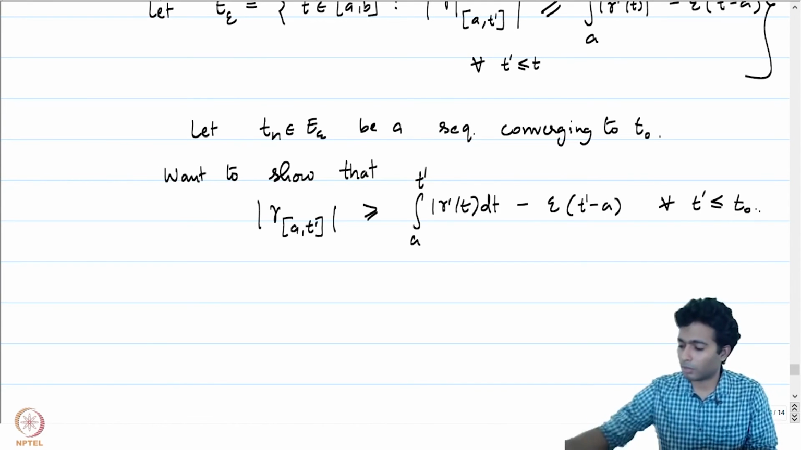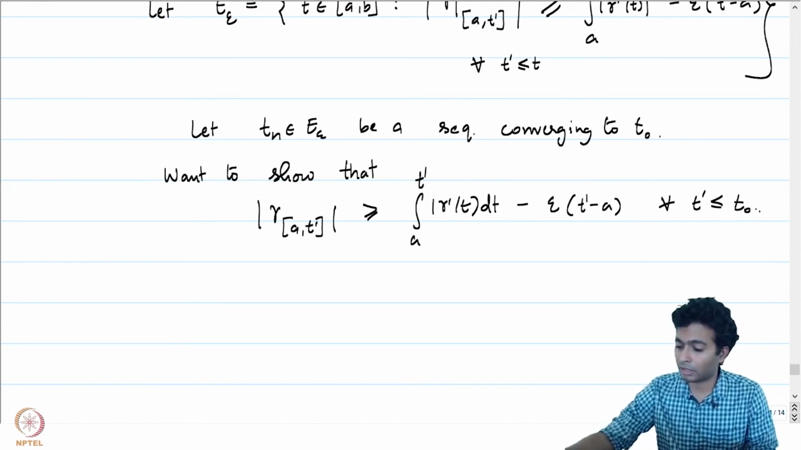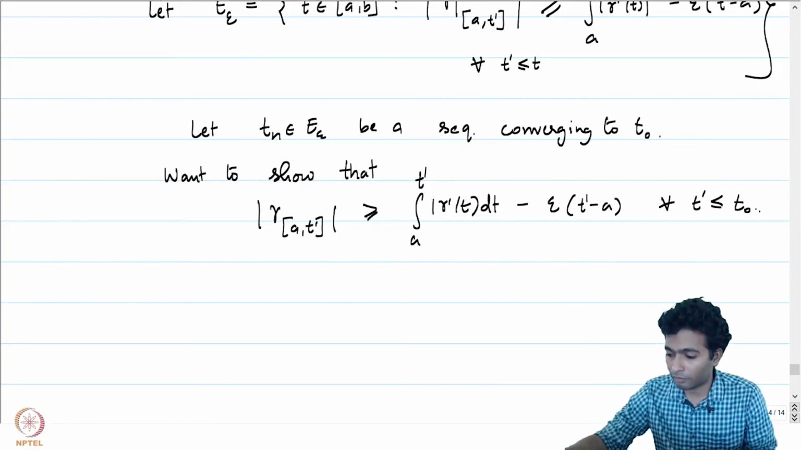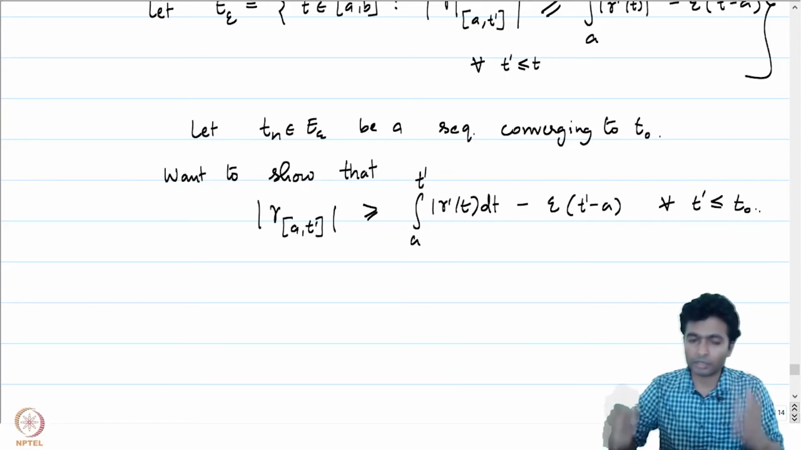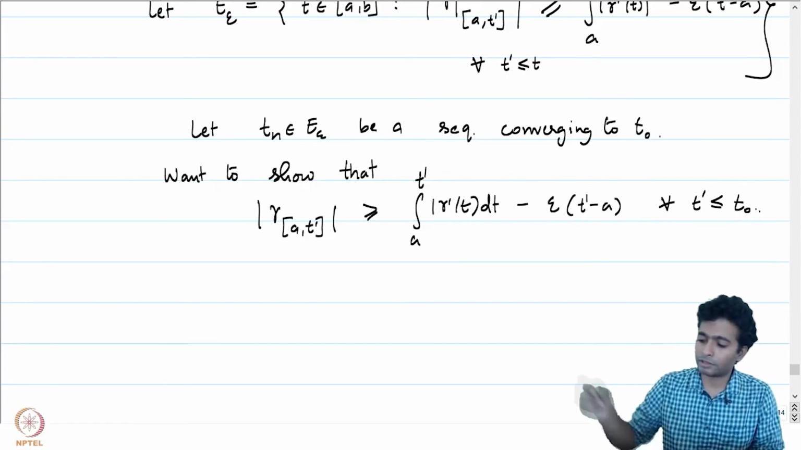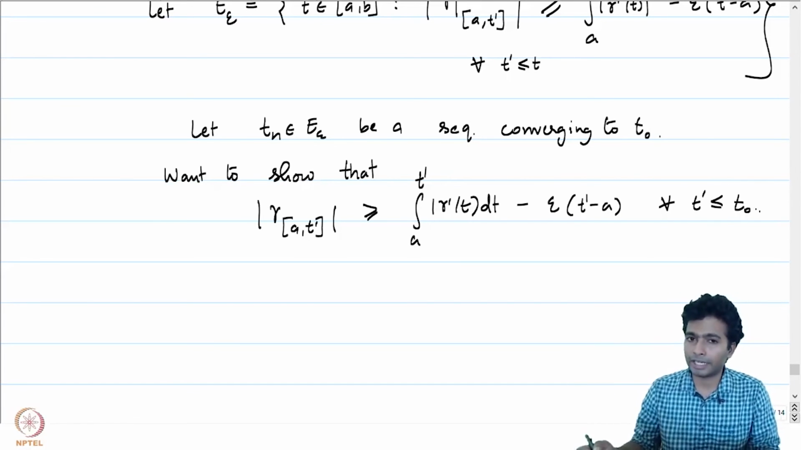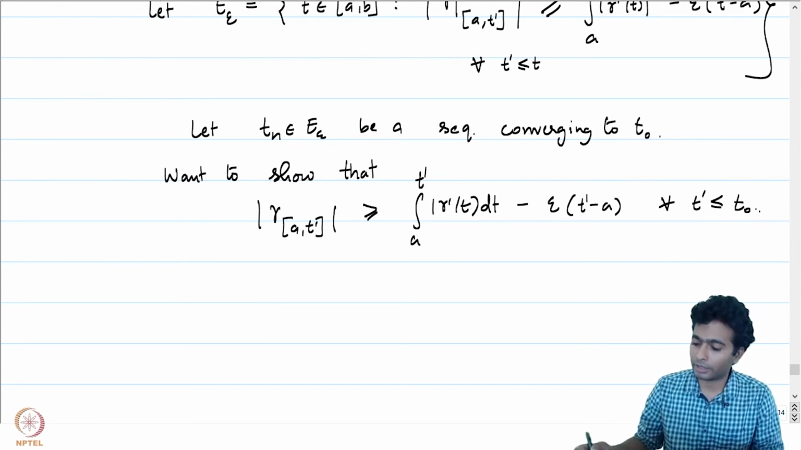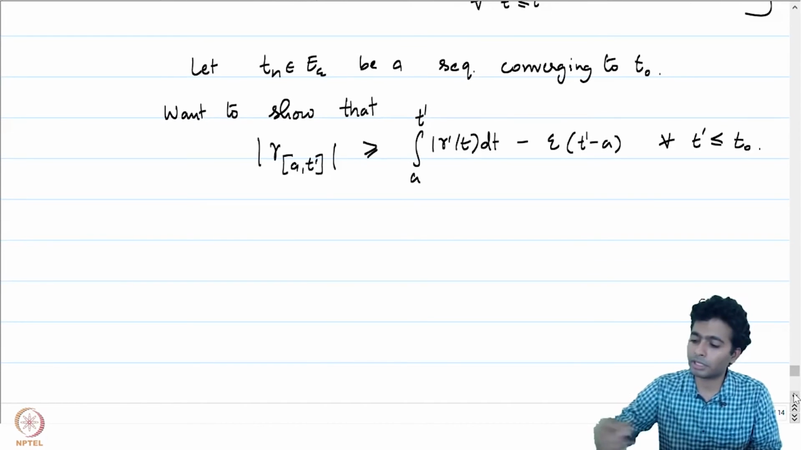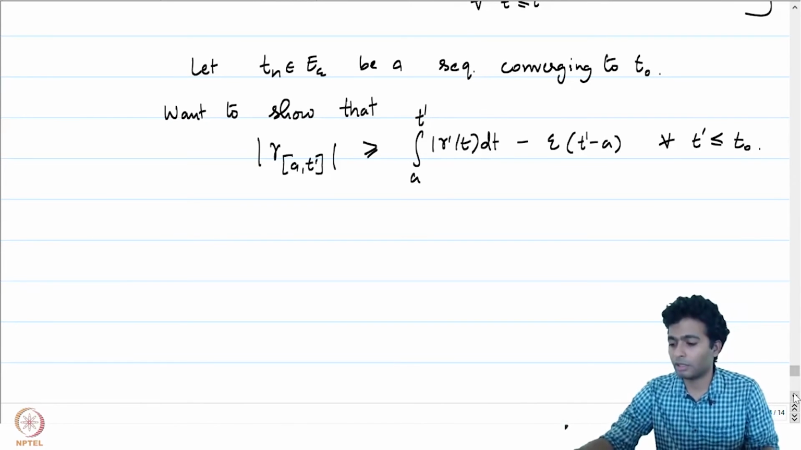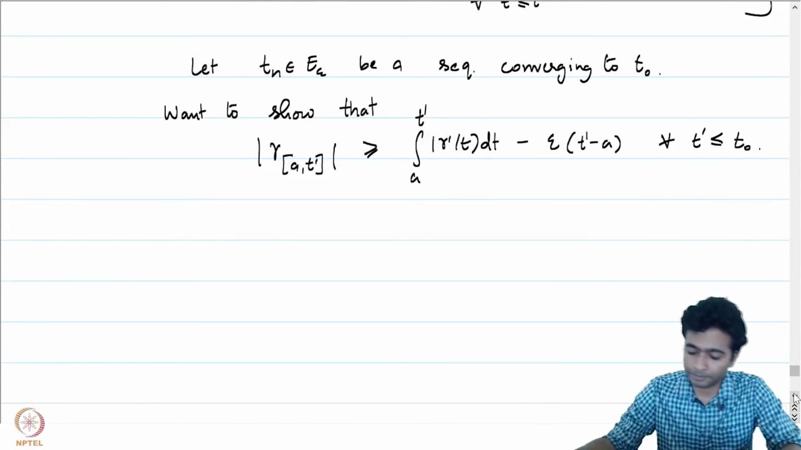We only need to bother about the situation when t prime is equal to t naught, or at the point t naught. If a sequence is converging to t naught from the right, from points which are greater than t naught, again we are done. We don't need to do much in that scenario. So let's assume that Tn is a sequence which is converging from the left to t naught.